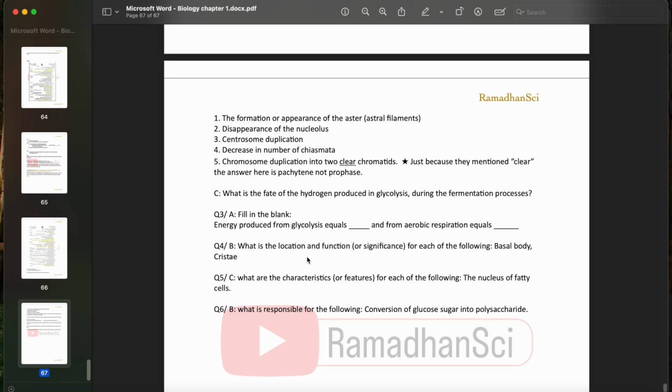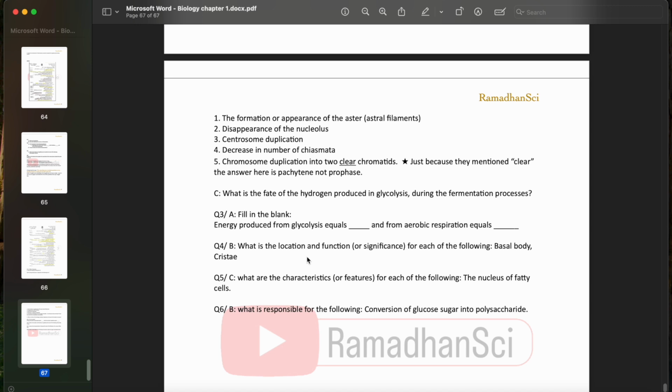The cristae, we said that the cristae are formed in the inner membrane of the mitochondria, and the cristae represent curves and folds of the inner membrane of the mitochondria. The function is to increase the surface area of the inner layer.